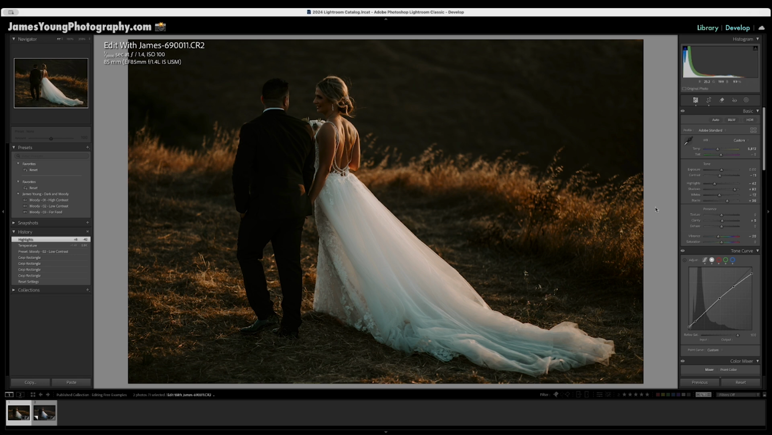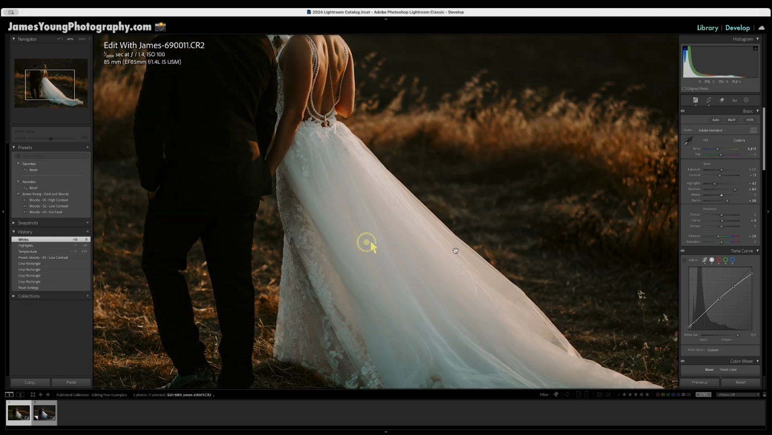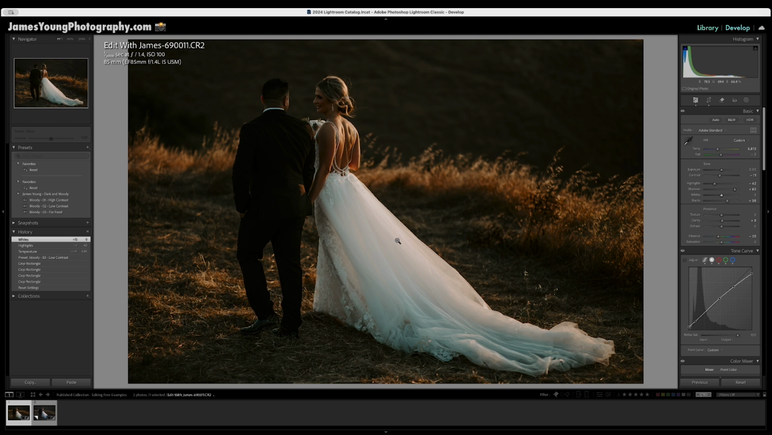Those are the brightest section of the photo. I'm going to bring those up to right about 0, right at neutral. And that's the look that we're going for with the highlights and our whites.